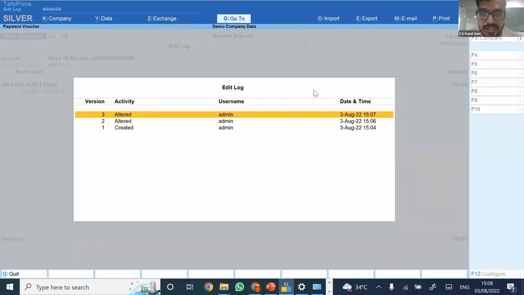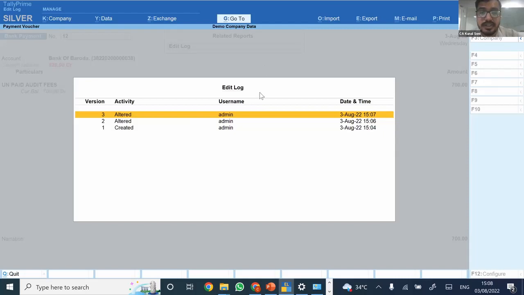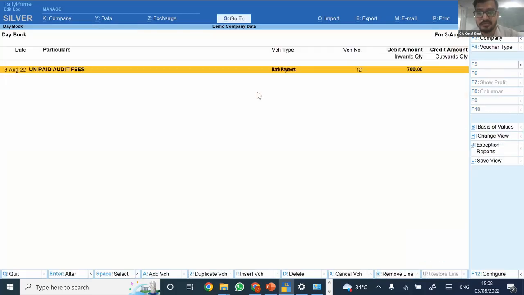Now see, what is the benefit of this particular thing? Let's say in future, if we want to trace anything, we will have an entire accounting trail: what was the original entry, who modified the same, in which particular fields modifications were done. And one very good feature is, even if any sort of customization is done in Tally, then that also would be available in the customized fields. Also, in case you are changing anything, then that report also would be available in the edit log. So this is basically something which is really useful from the perspective of internal control.